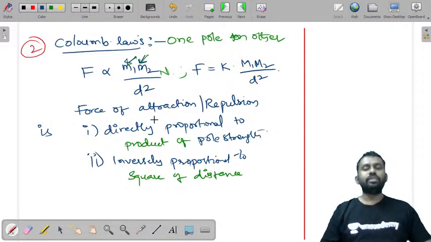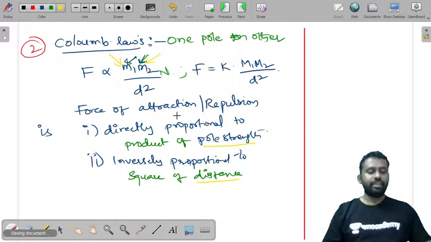In general, Coulomb's law is defined as the force of attraction or repulsion between any two charges or any two poles is directly proportional to the product of the masses. Here, because it is a magnetic circuit, we are taking the pole strengths, m1 m2 are the pole strengths. So you can write it is directly proportional to the product of the pole strengths and inversely proportional to the square of the distance between them.